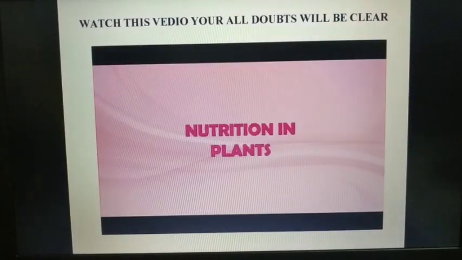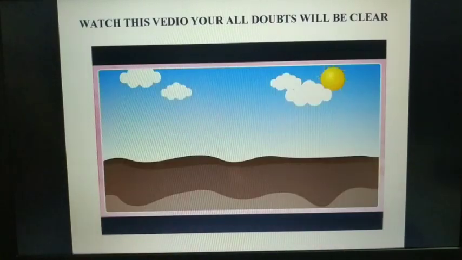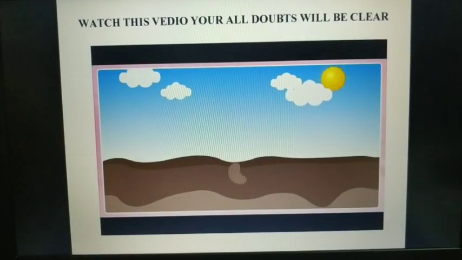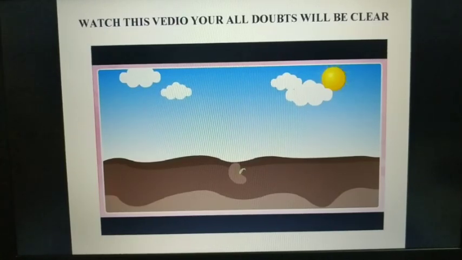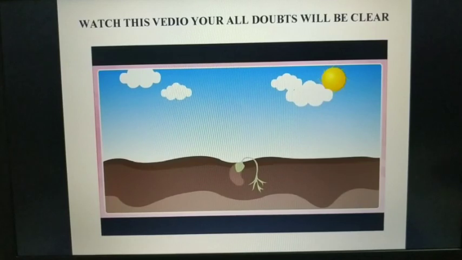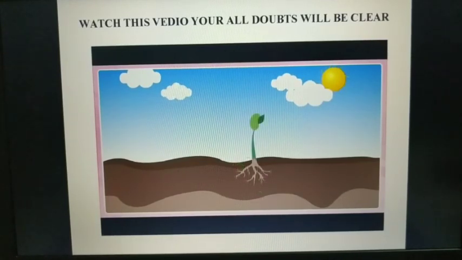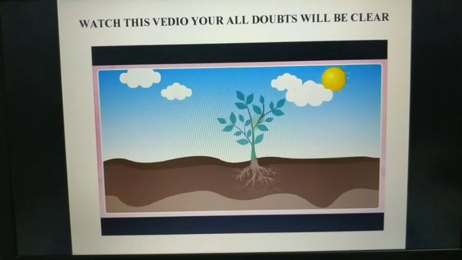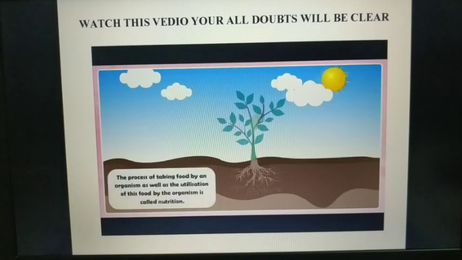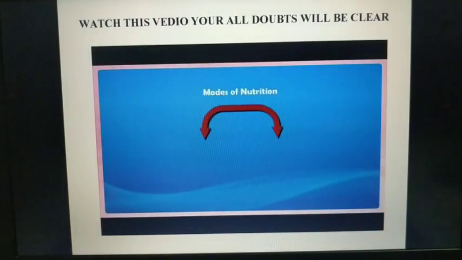Nutrition in plants. All living organisms require food. The organisms need to take food to obtain energy, to obtain material for growth, and to obtain materials for the repair of damaged parts of the body. The process of taking food by an organism as well as the utilization of this food by the organism is called nutrition.